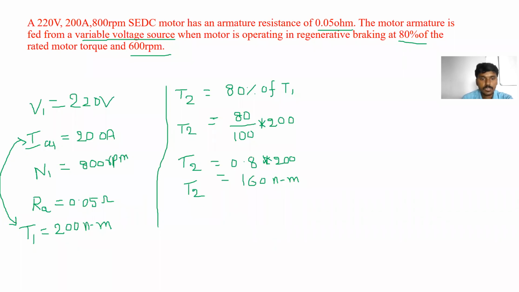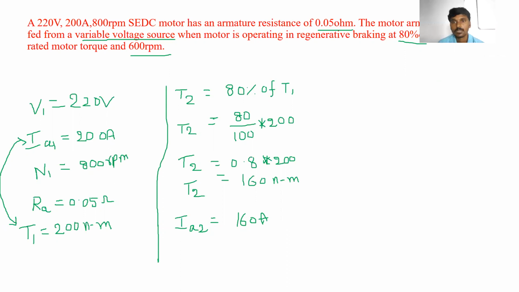In the same way, current also we can find out, that is IA2. So IA2 is directly proportional to the torque. That is 160 amperes. So now we know the value of IA2, but what do we have to find out here? We have to find out VA.